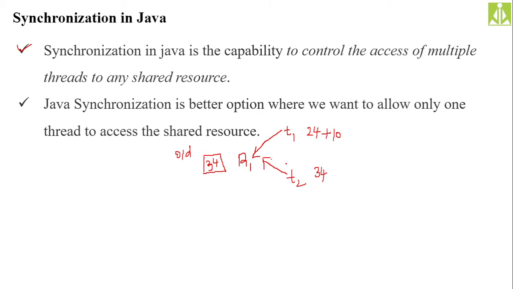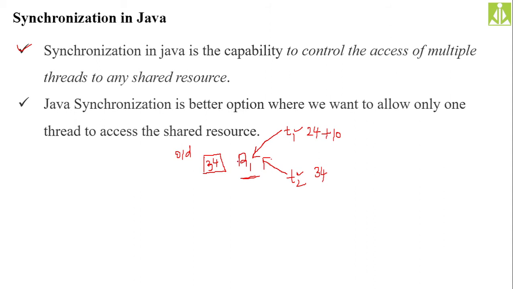So to avoid such a condition, whatever error I have explained just now, what we have to do is control these threads T2 and T1. That control in accessing the resource is nothing but synchronization.